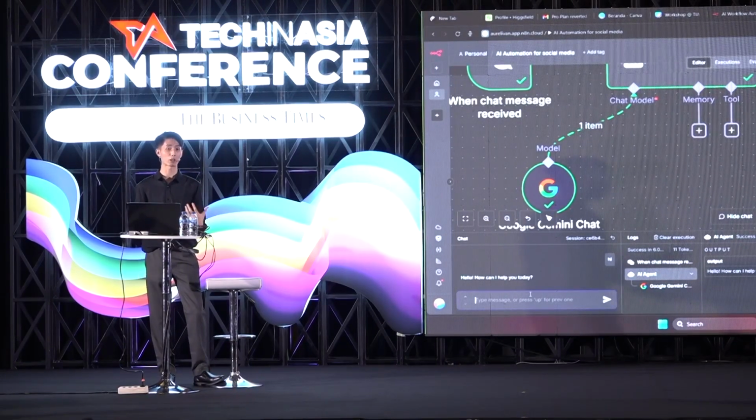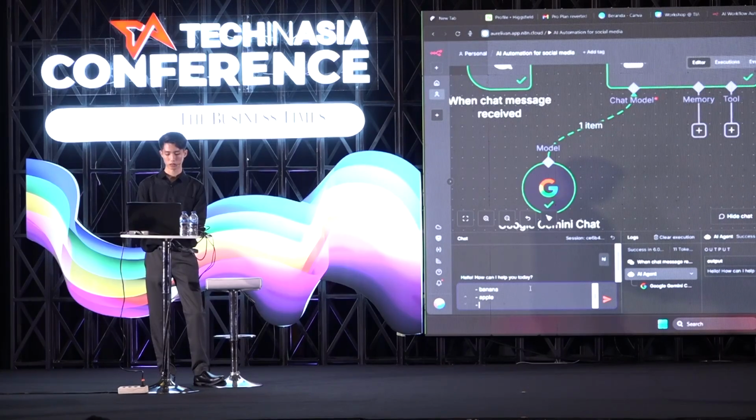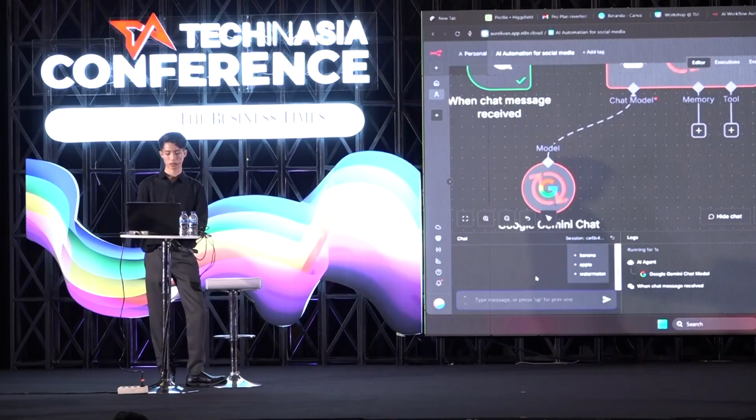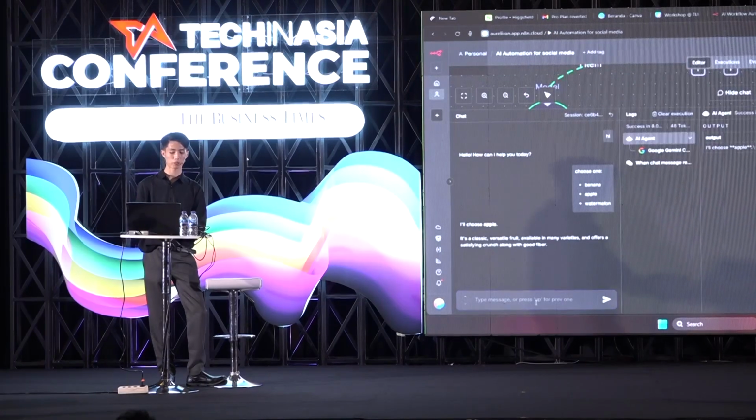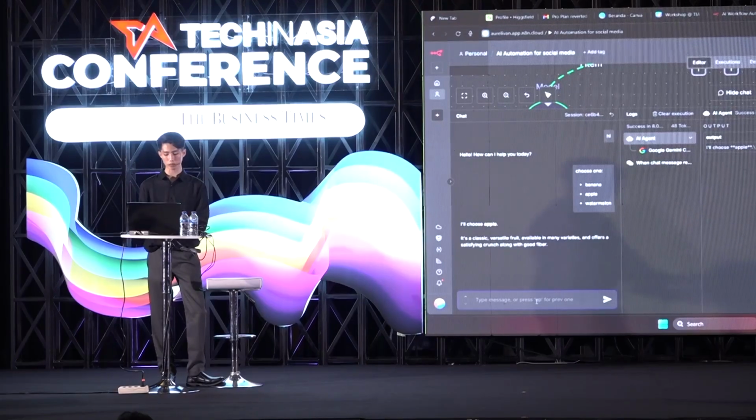So it can reply right now. It can reply our message. But let me ask a more complex question like, choose one. Banana, apple, watermelon. Okay, so I asked the chat to choose, yeah, which one. Choose apple, okay.